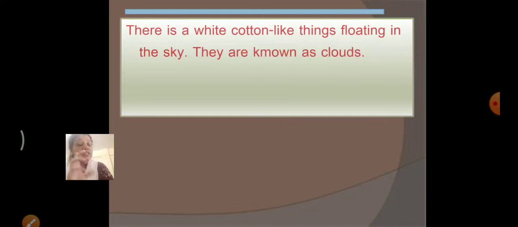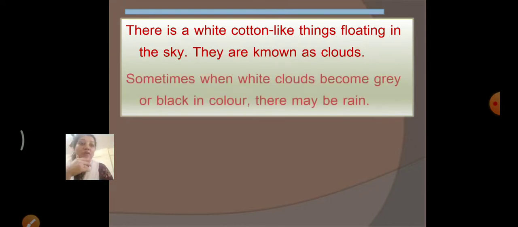Now there are white cotton-like things floating in the sky which are moving. If you look up in the sky continuously, you will see white color cotton-like things moving slowly. They are known as clouds.